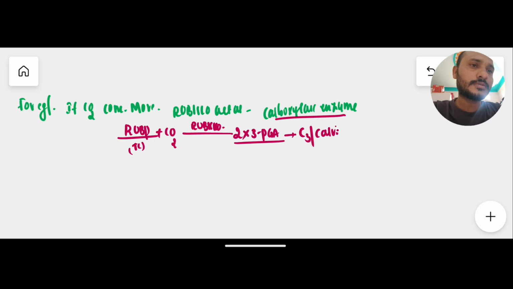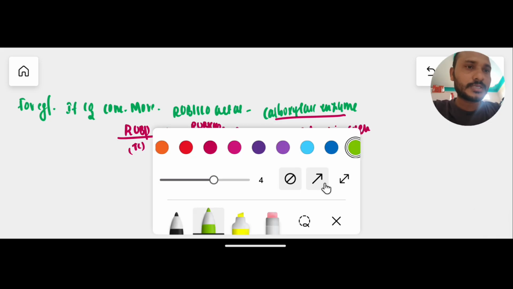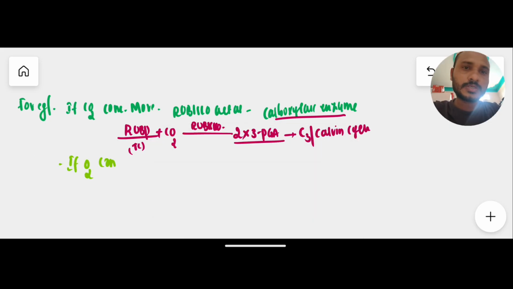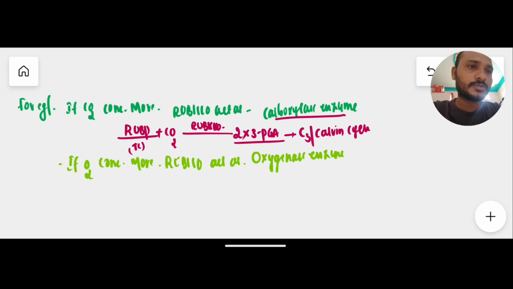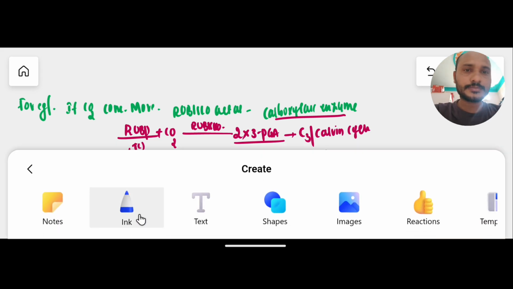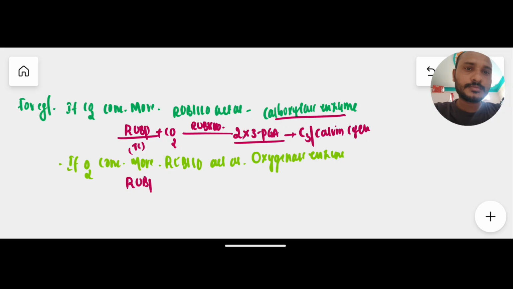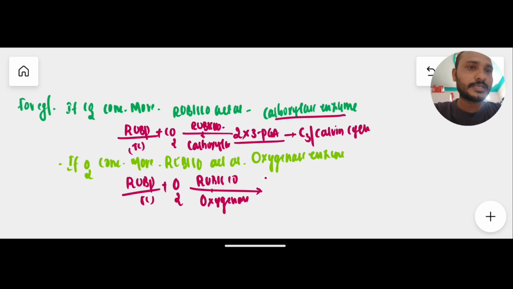If oxygen concentration is more, then RuBisCO acts as an oxygenase enzyme and binds to the oxygen. For example, the 5-carbon RuBP binds to oxygen instead of carbon dioxide, because the concentration of oxygen is more than carbon dioxide. Then RuBisCO acts as an oxygenase, whereas as a carboxylase it forms 2 molecules of 3-PGA, here it forms one molecule of 3-PGA.